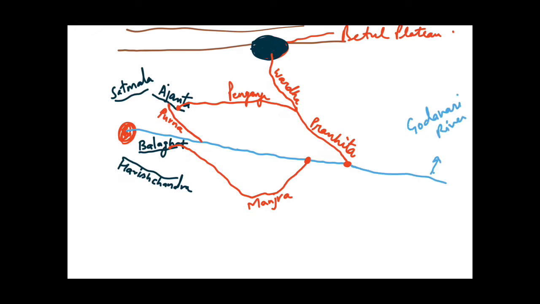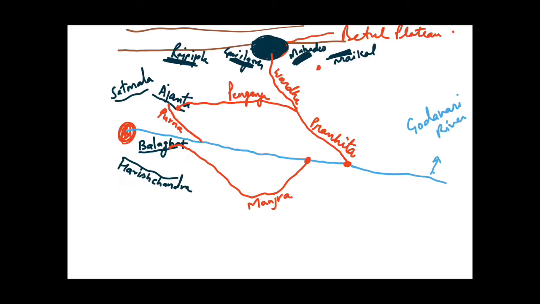And for your reference, let me tell you one thing also, that to the west of this Betul Plateau there lie the Gavilgarh hills, and to the east of this Betul Plateau there lie the Mahadev hills, and here lie the Maikal hills, and these are the Rajpipla hills. So you can say that the Wardha river originates between the Mahadev hills and the Gavilgarh hills. Now we talk about the left bank tributary of the Pranhita river.